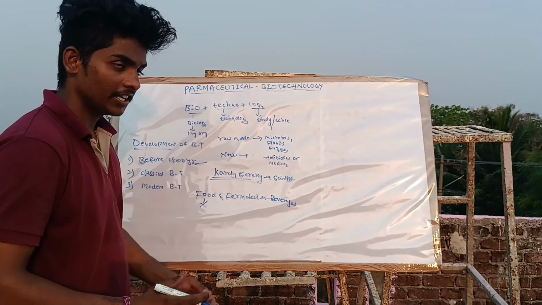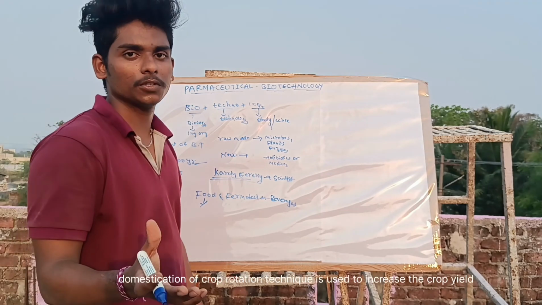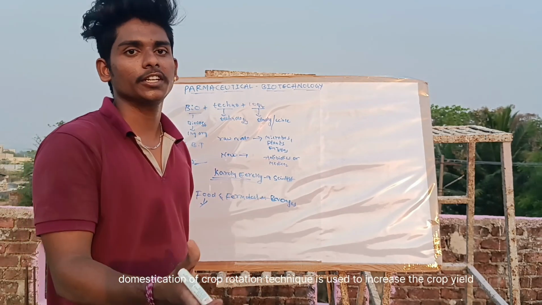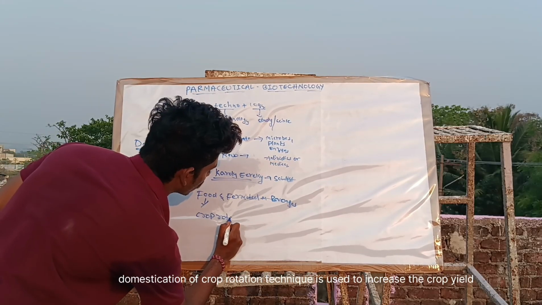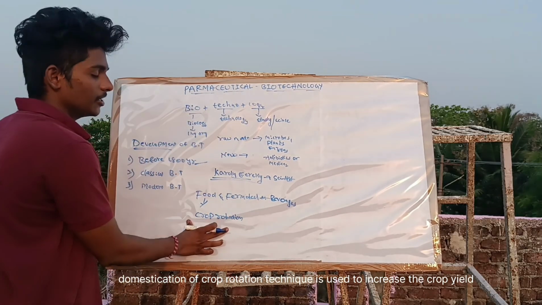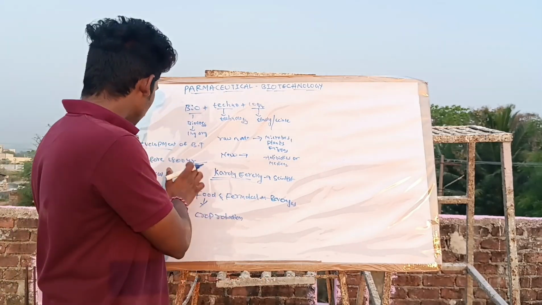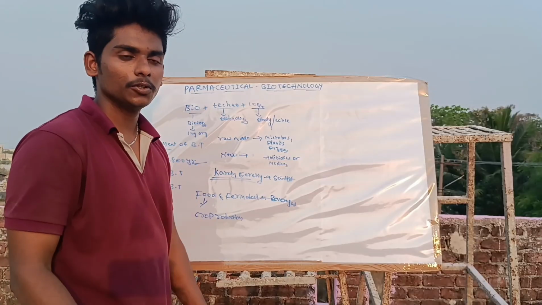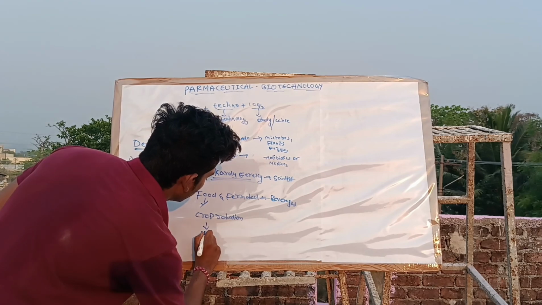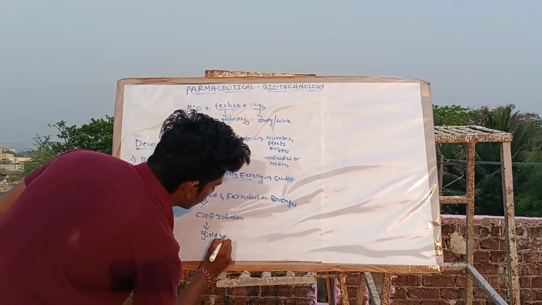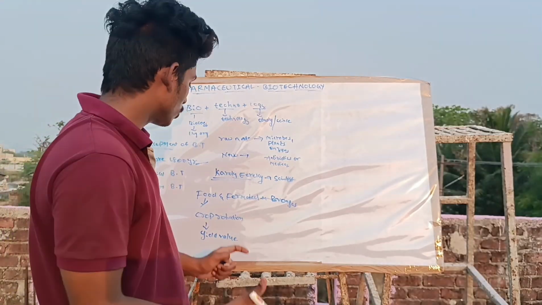In food, we undergo domestication of crops, like the crop rotation technique. Why was the crop rotation technique introduced? Mainly to increase the yield value. To increase the yield value, the crop rotation technique is used.